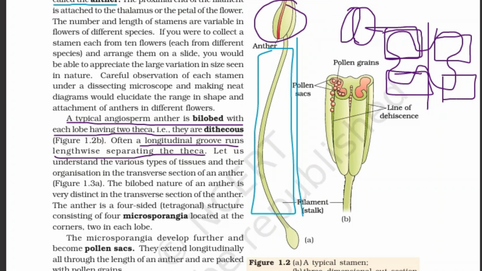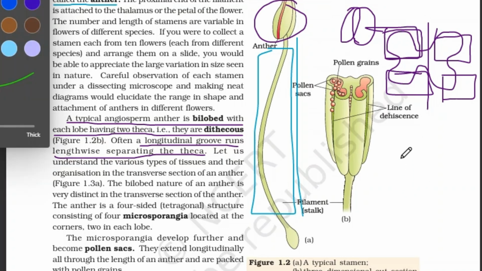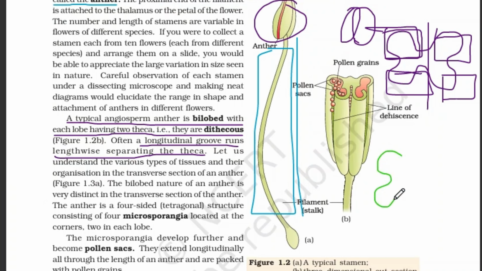I will use another pen. So once more, suppose we horizontally cut this anther and we get a transection. This one transection we get, and obviously it will be fused with the two lobes.